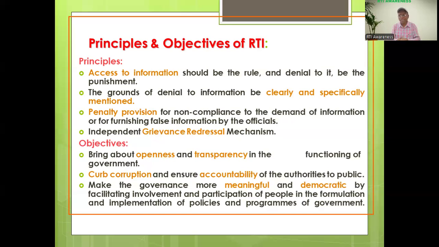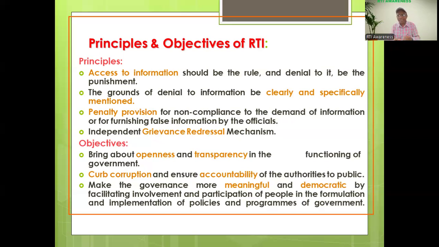He is invoked under section 18. Though he received the application, he did not provide information, or he provided incomplete information or non-updated data or destructive data. In these cases, the PIO will be penalized under section 20 subsection 2.